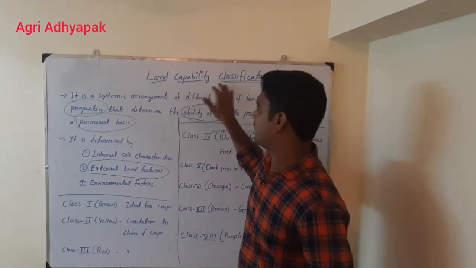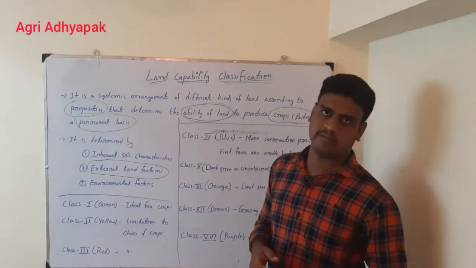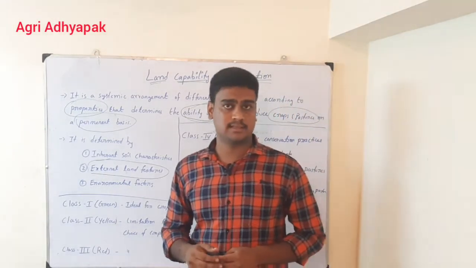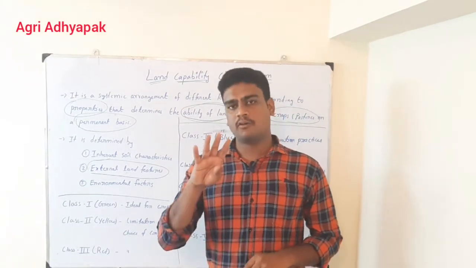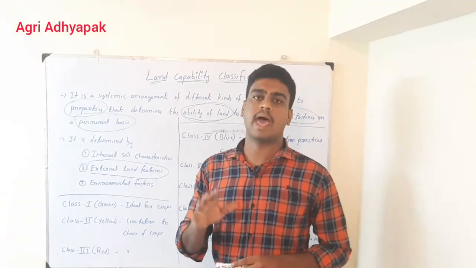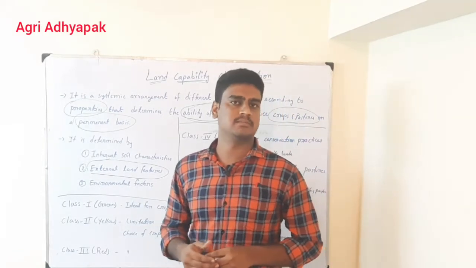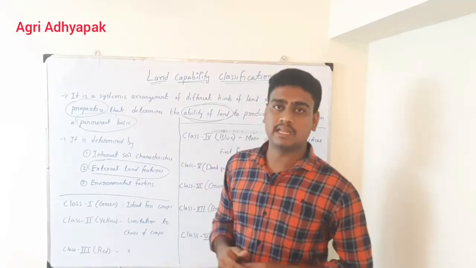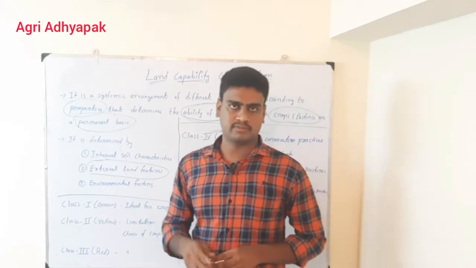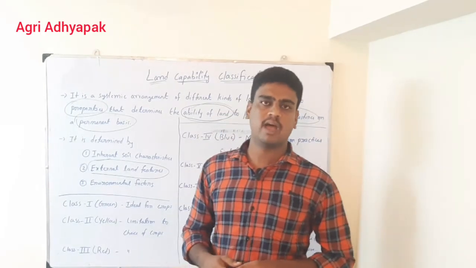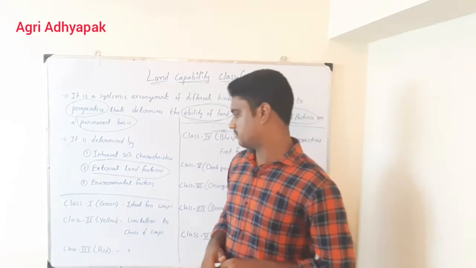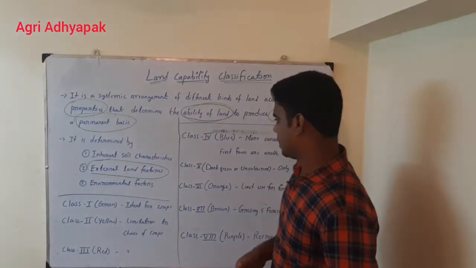Based on the land capability classification, they have divided land into 8 classes. Totally 8 classes. Out of the 8 classes, the first 4 classes are arable land. Arable land means the lands which can be cultivated for crops. That is very important from the exam point of view, so please remember, the first 4 classes come under arable land.